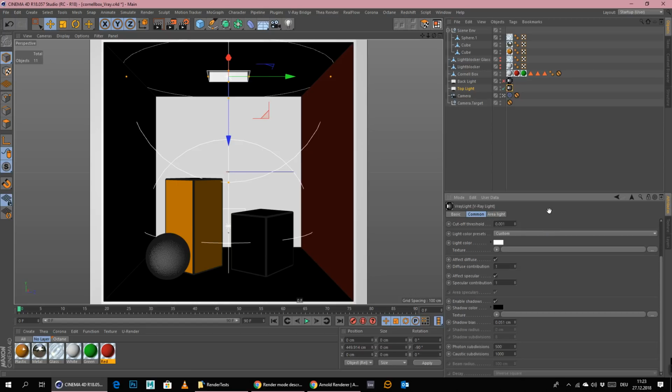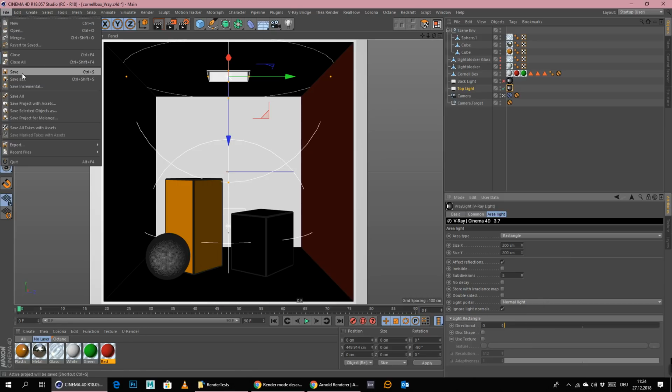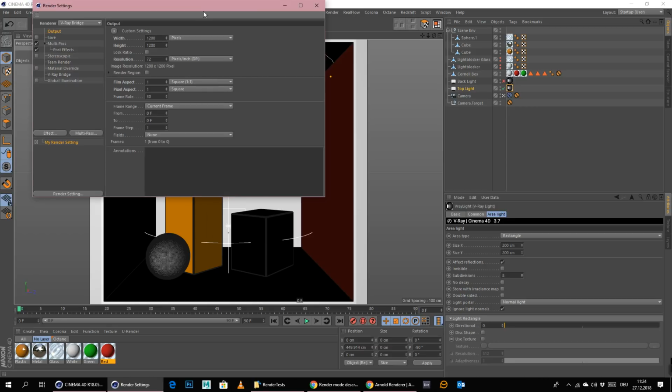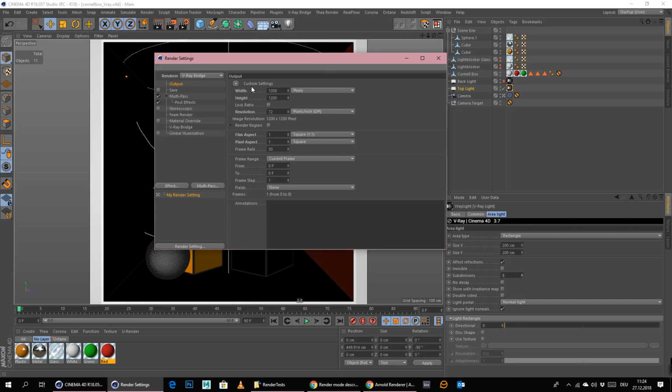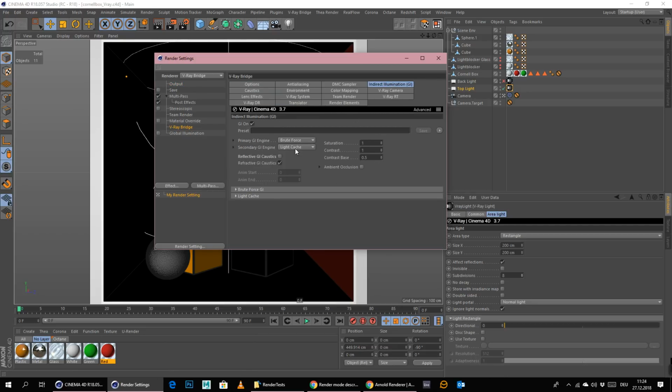But I think for now we can just simply start, and let me reset the subdivisions here. I think this is the only thing that I changed. Let me set this back to 8. And we will leave everything how it comes out of the box, and we will render in 1200 by 1200, and everything else will be just as it comes. Brute force light cache is dialed in.